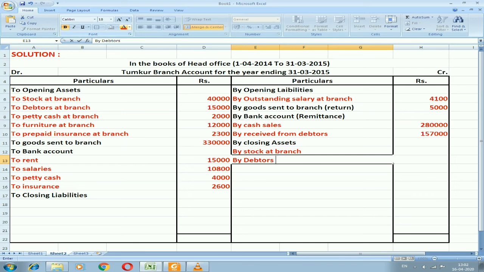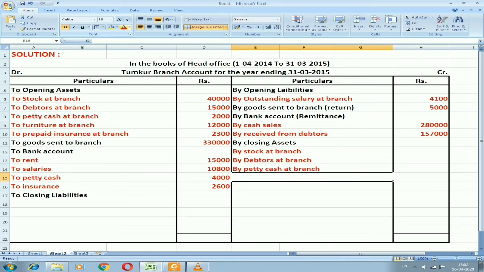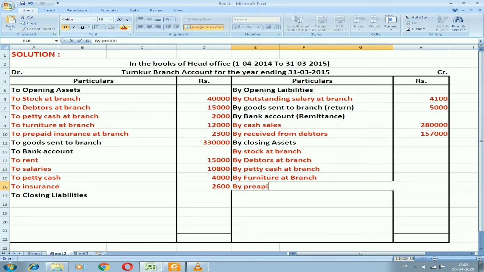Next we have opened debtors at branch, we need to close it, and we have opened petty cash at branch, we need to close that, and we have opened furniture at branch, we need to close that also, and lastly we have opened prepaid insurance at branch and we need to close that.